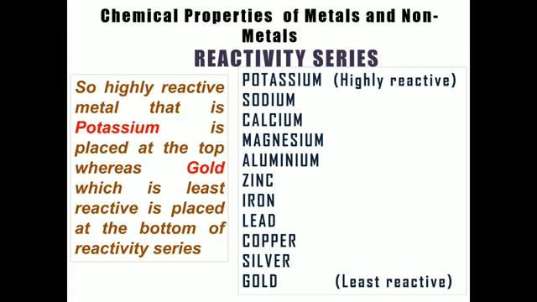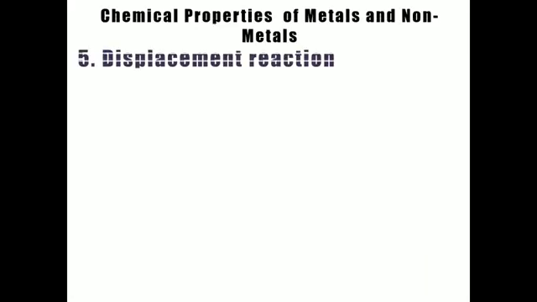So potassium is more reactive than sodium, then calcium, magnesium, aluminum, zinc, iron. So these are the moderate level reactive metals, and then copper, silver, and gold is the most non-reactive and most stable metal, I would say. So these are highly reactive and these are least reactive. This arrow mark indicates that reactivity decreases down the reactivity table. Now what we can see about this displacement reaction.